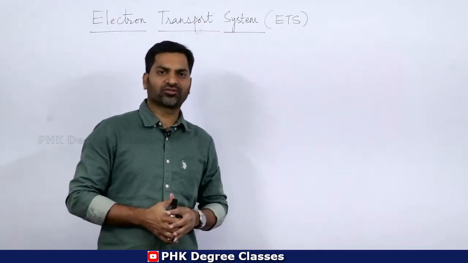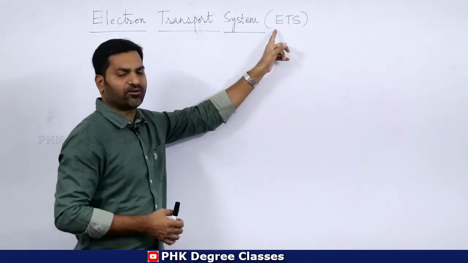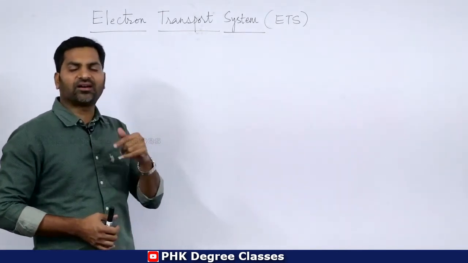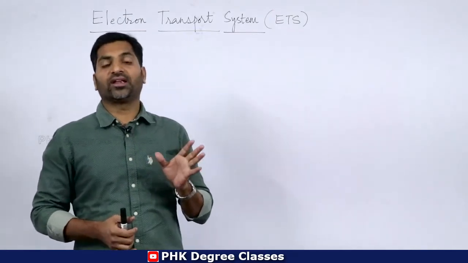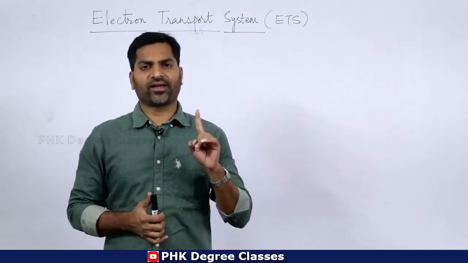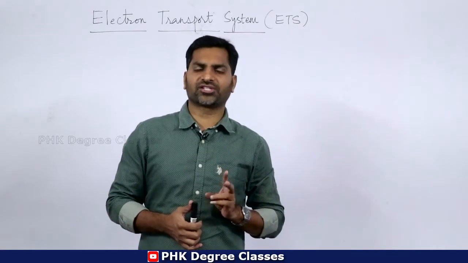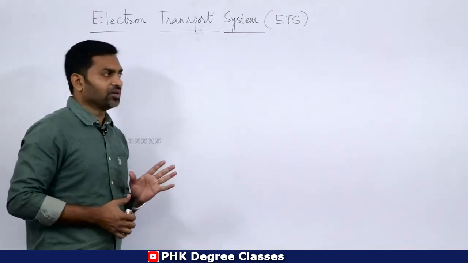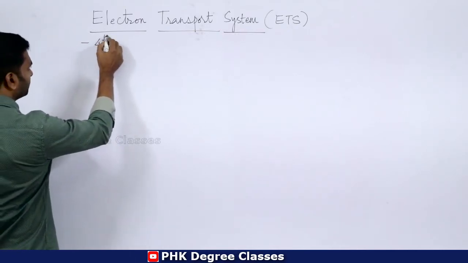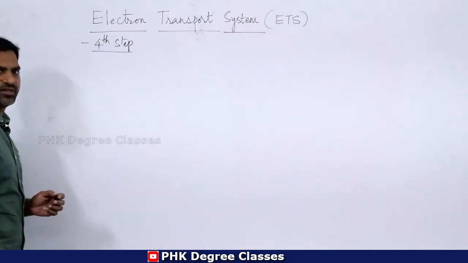So today we are going to see electron transport system. The short form of electron transport system is ETS. In the last classes we have gone through different steps or stages of aerobic respiration. Number one is glycolysis. Number two is link reaction or pyruvic acid oxidative decarboxylation. Then finally Krebs cycle. This is the fourth stage or fourth step of aerobic respiration.